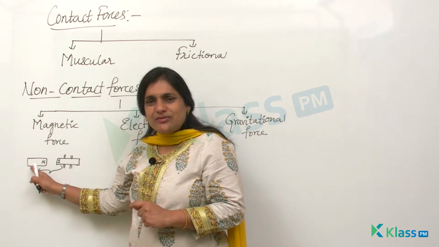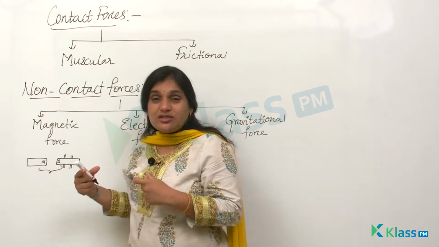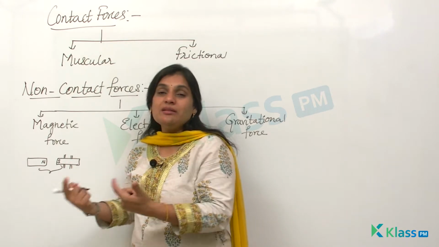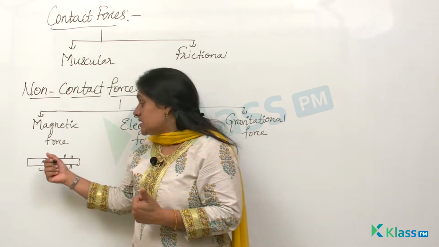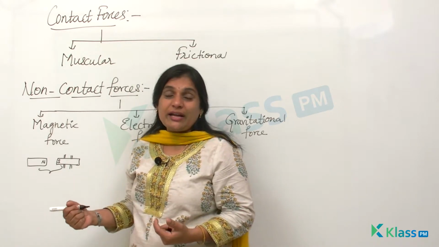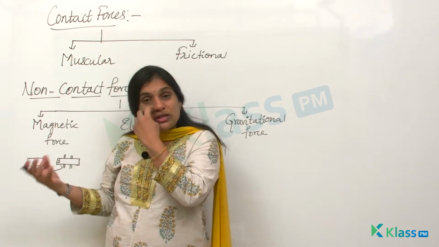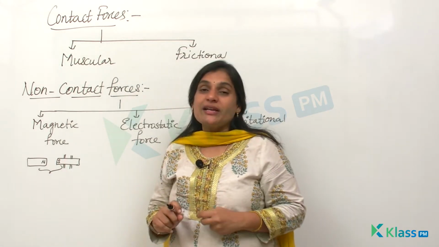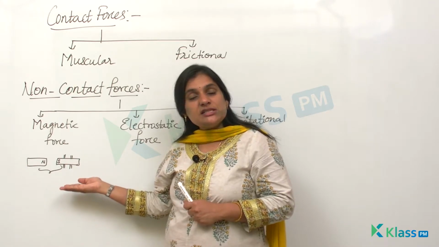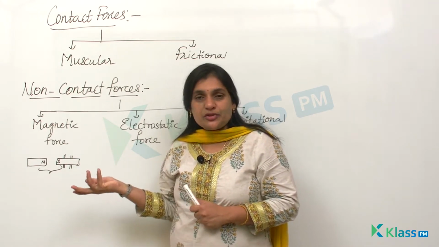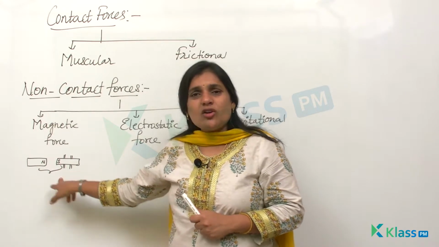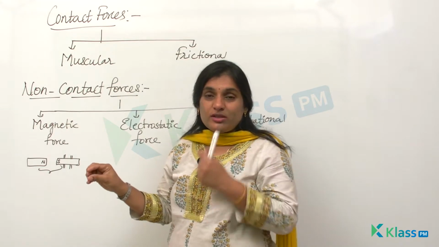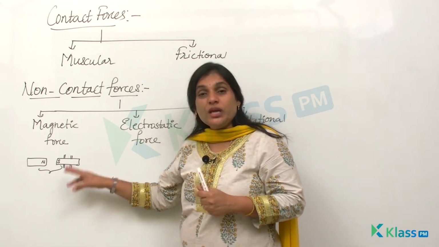This is placed a little far away from the bar magnet, but still you see that there is a magnetic force which is pulling the other bar magnet towards it. Though they are far apart, they can still show a little movement. Such forces are called magnetic forces. So the force exerted by a bar magnet is a non-contact force, because in this diagram they are not in contact with each other, but still it applies a force onto the other bar magnet. Such forces are said to be non-contact forces.